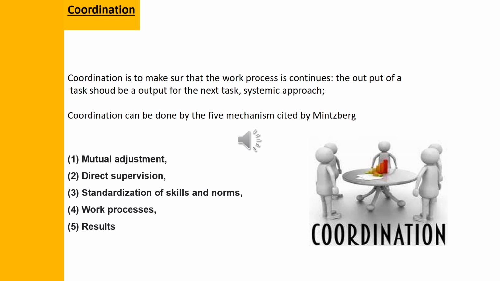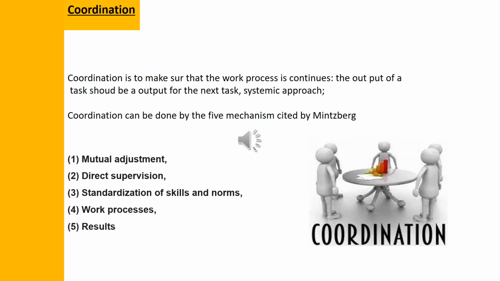So the idea of coordination is to coordinate between work, between different functions, and the coordination can be done by 5 mechanisms of coordination cited by Henry Mintzberg. The first one is mutual adjustment, the second direct supervision, third standardization of skills and norms, fourth work process, and the last the results.